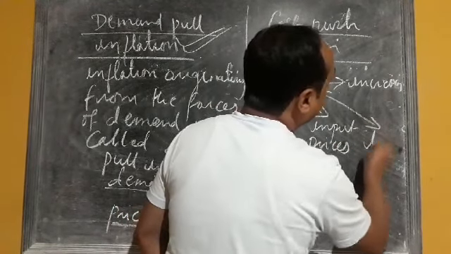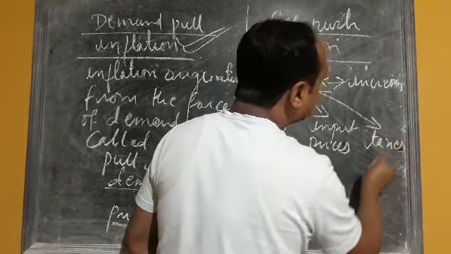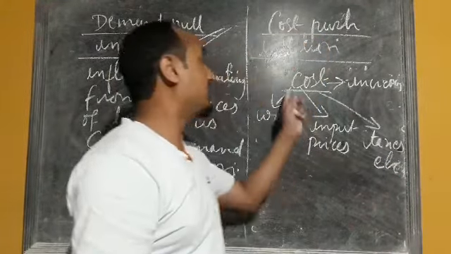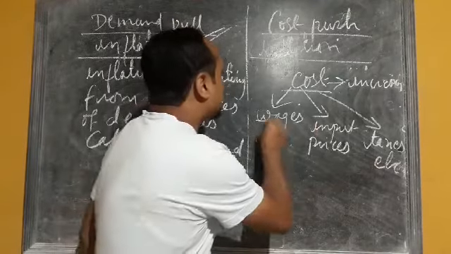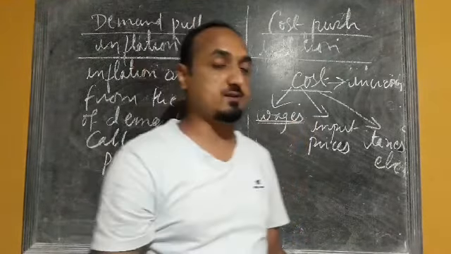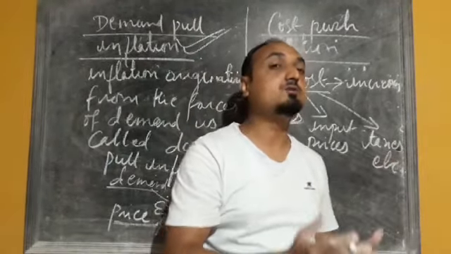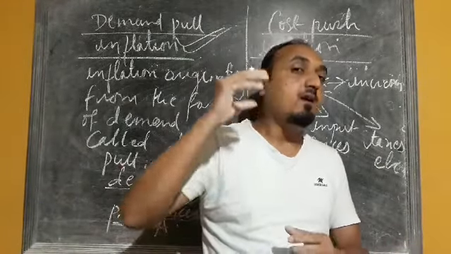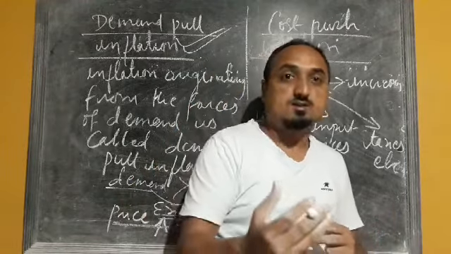Third reason could be increase in taxes, etc. So there are various reasons for rise in this cost of production. Now first one we have taken example of wages. Here you have to understand how wages lead to increase in the price, and that price causes inflation.